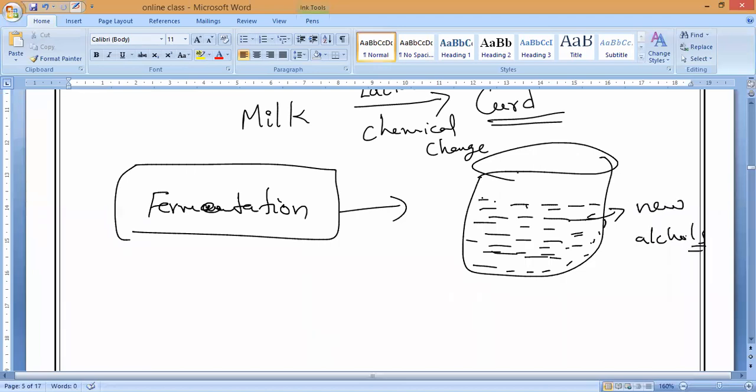Rotten, spoiled fruits we can say. In the same way, fermentation is a chemical technique where we dump raw materials in one container and add some bacteria or yeast so the reaction is carried out and we get new products. So fermentation is a chemical change.